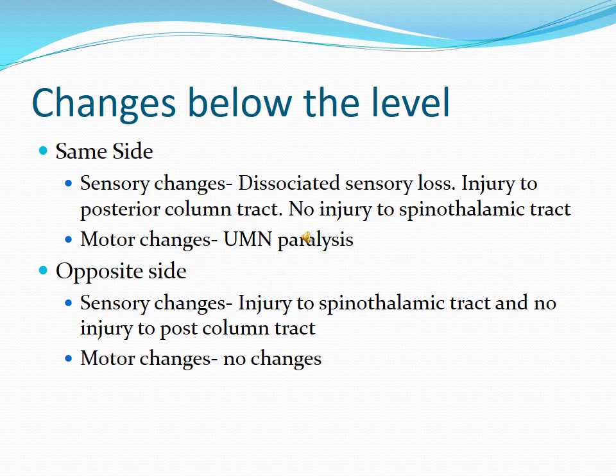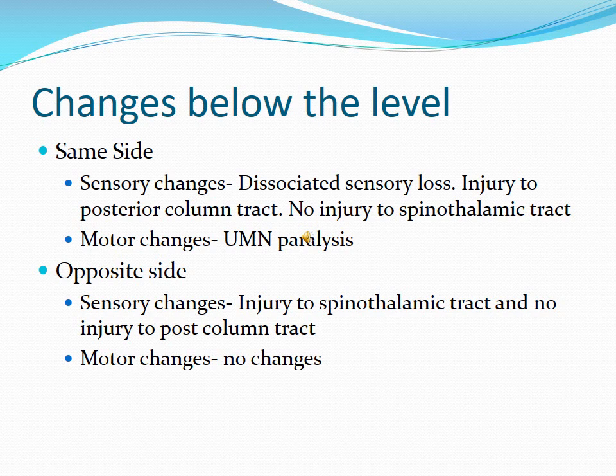Now changes occurring below the level of spinal cord hemisection are again studied on the same side and on the opposite side. On the same side, first we talk about sensory changes. There will be dissociated sensory loss, that is not complete loss, but some type of sensory loss is there and some is intact. And what is that? It is because of the injury to the posterior column tract on the same side, and no injury to the spinothalamic tract, as the posterior column tract does not cross in the spinal cord and remains on the same side.